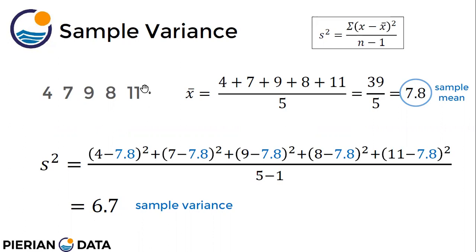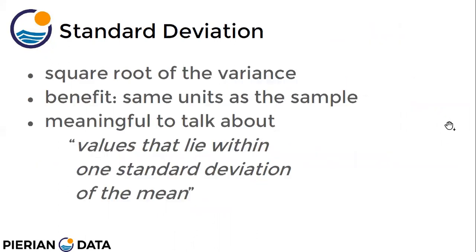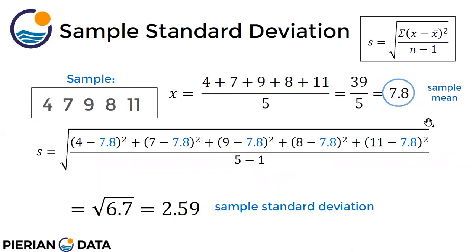We are talking about the marks of students. The mean of marks is normal, so the sample mean is 7.8 marks. But for s square, all of the individual values are getting squared, so the unit of sample variance is squared. If these are ages, it is 6.7 years square; if these are marks, it is 6.7 marks square. So it is not easy to understand. The positive thing about standard deviation is that it is meaningful, because the units are the same as the observed data.